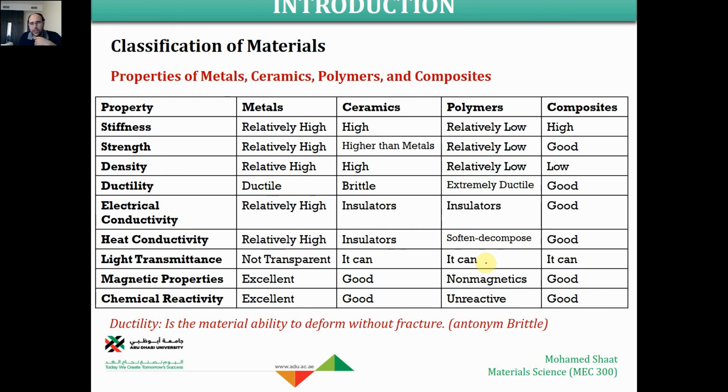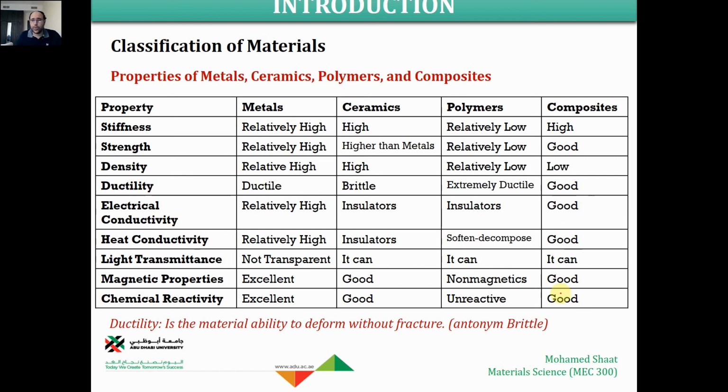In terms of light, they cannot transmit light. They are non-magnetic; they cannot be attracted to magnets. Their chemical reaction is almost zero. They are unreactive in terms of chemical action. For example, ceramics and metals are highly chemically reactive, especially with the oxygen found in the air, in the atmosphere. Oxygen can easily react with metal, and this results in oxide layers over either the ceramics or the metals. But polymers are unreactive to the oxygen in the environment.